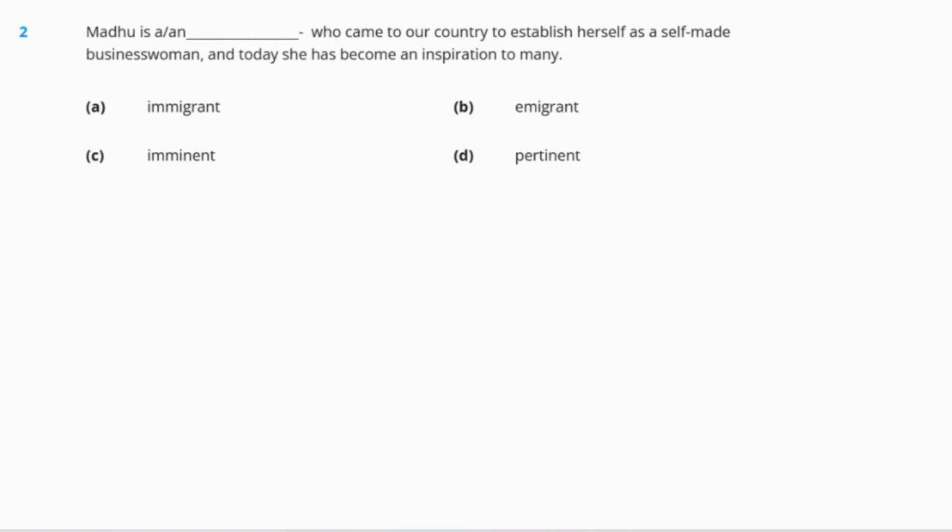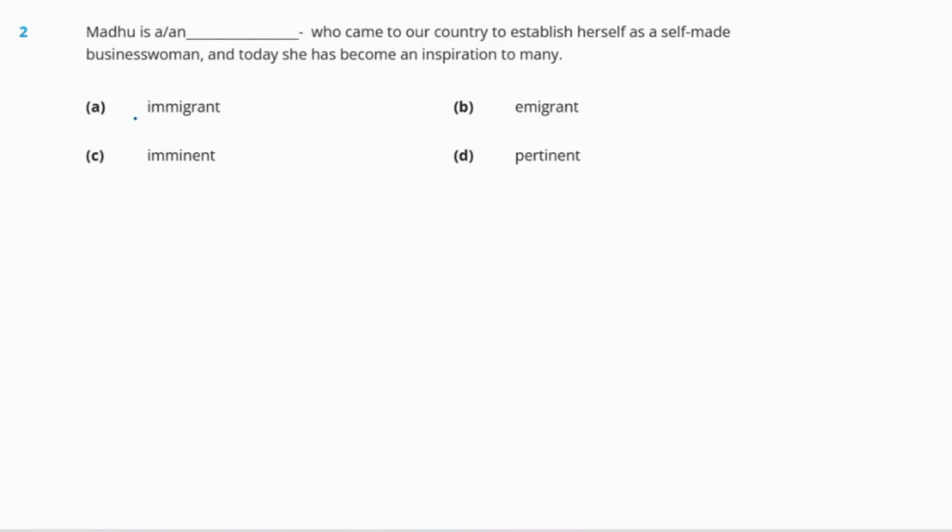The first word is immigrant. Immigrant means someone who comes to a foreign country to permanently live there. Next word is emigrant. Emigrant means a person who has gone to another country. Now third is imminent. Imminent means certain to happen very soon. And the last word is pertinent. Pertinent means closely connected.